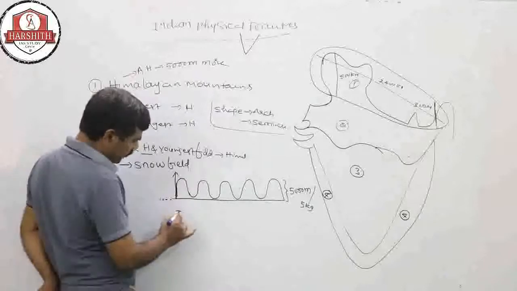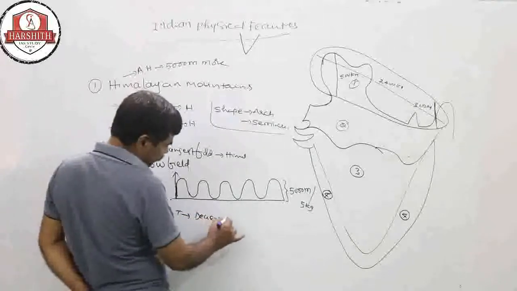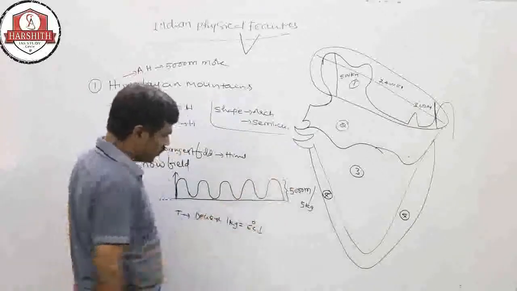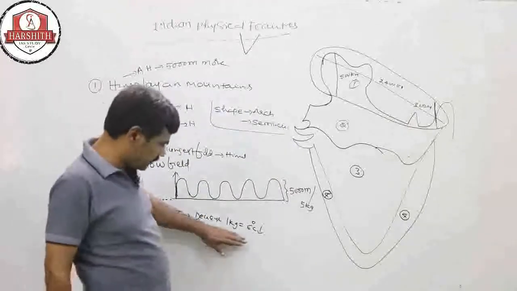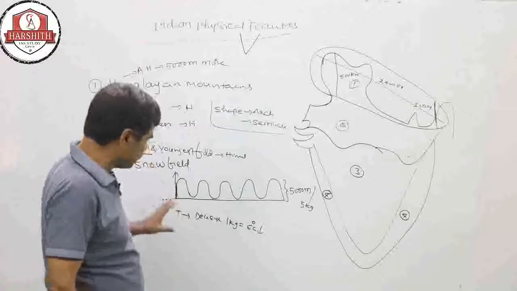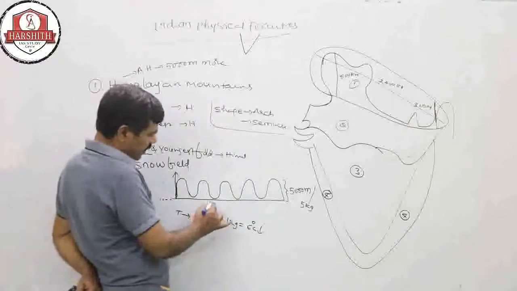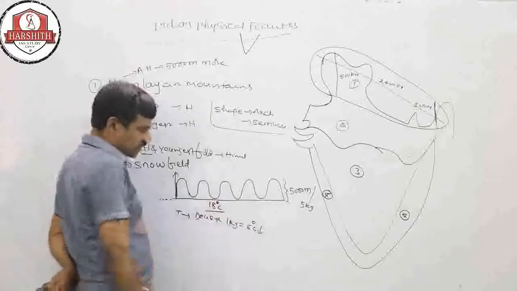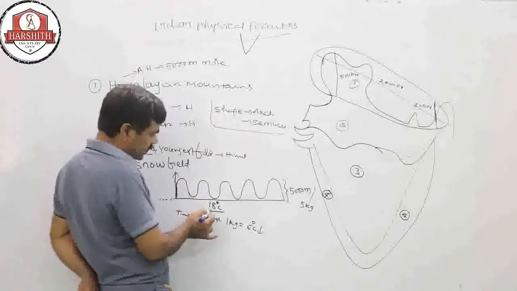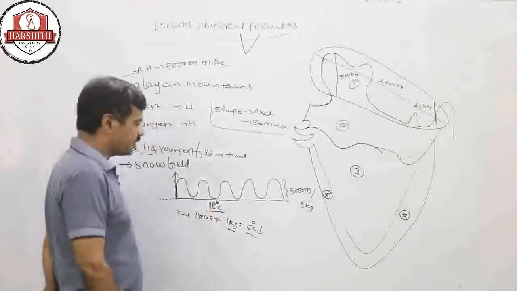the temperature gradually decreases. For every 1 kilometer you go skyward from sea level, the temperature is reduced by 6 degrees. On the earth's surface the average temperature is 18 degrees centigrade.